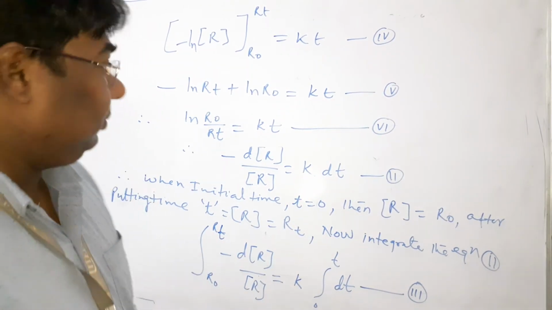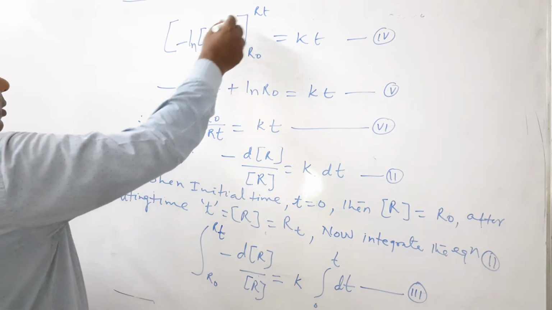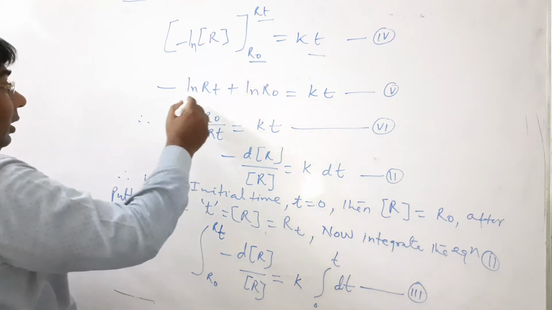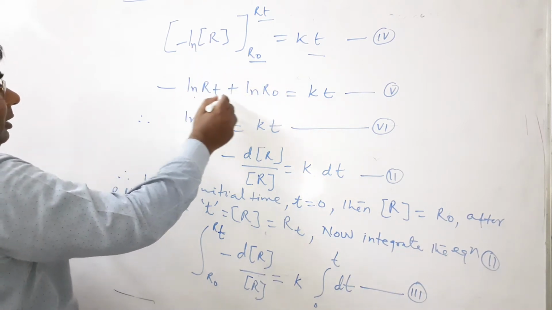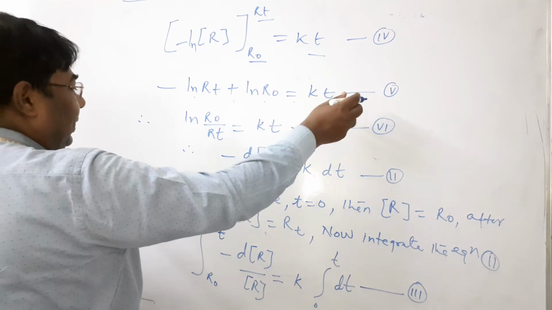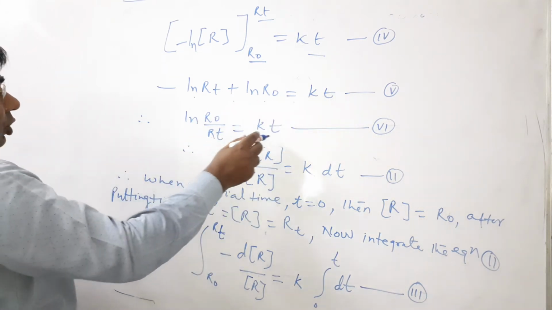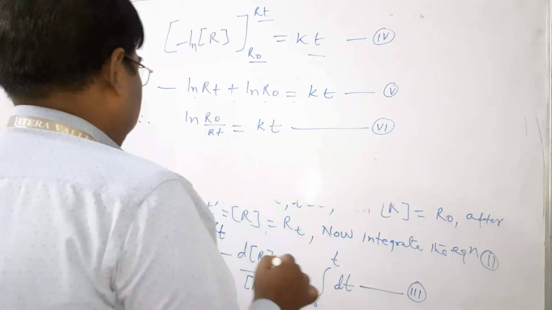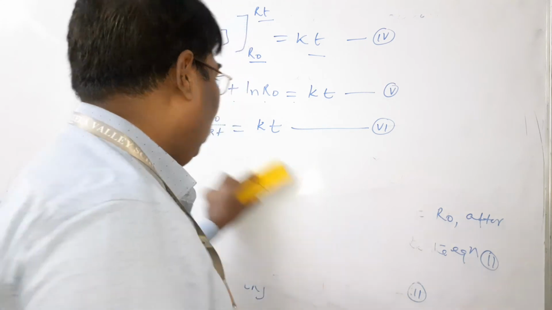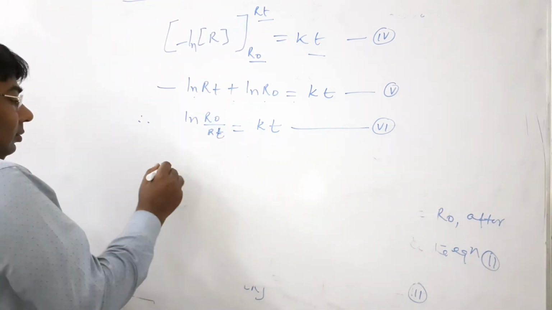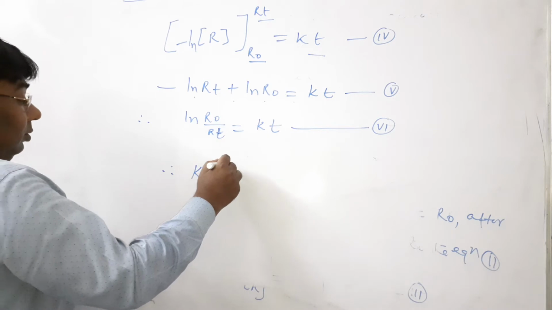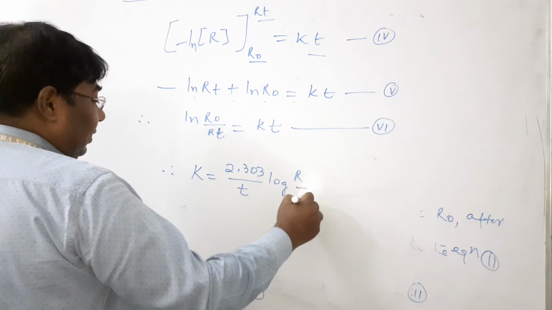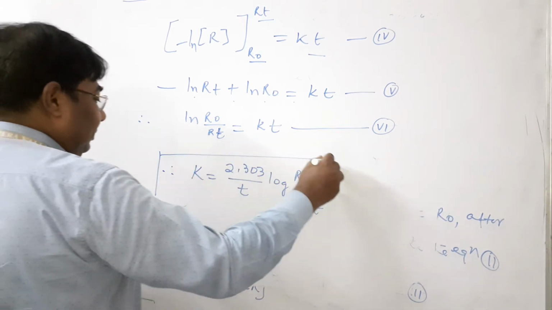Now on integration, between limits R naught and Rt, we get kt. Now minus ln Rt plus ln R naught is equal to kt. So ln R naught by Rt is equal to kt. Therefore, if ln is converted into log, then k is equal to 2.303 by t log R naught by Rt. Please remember all these terms.